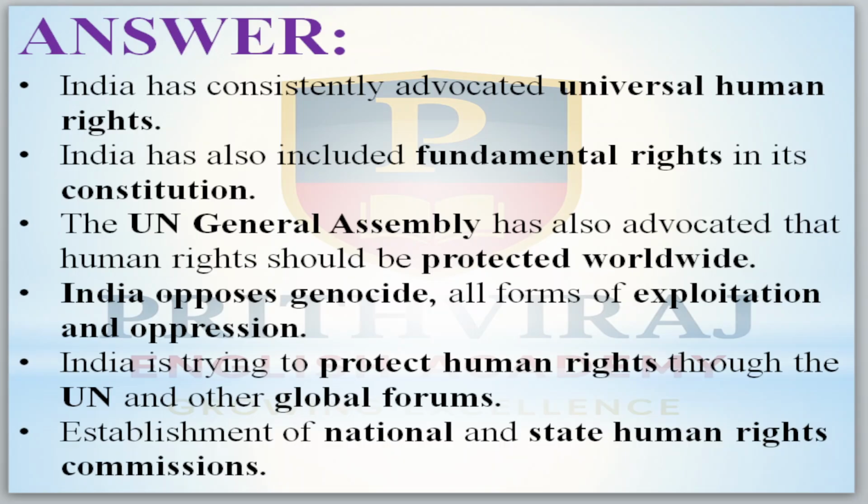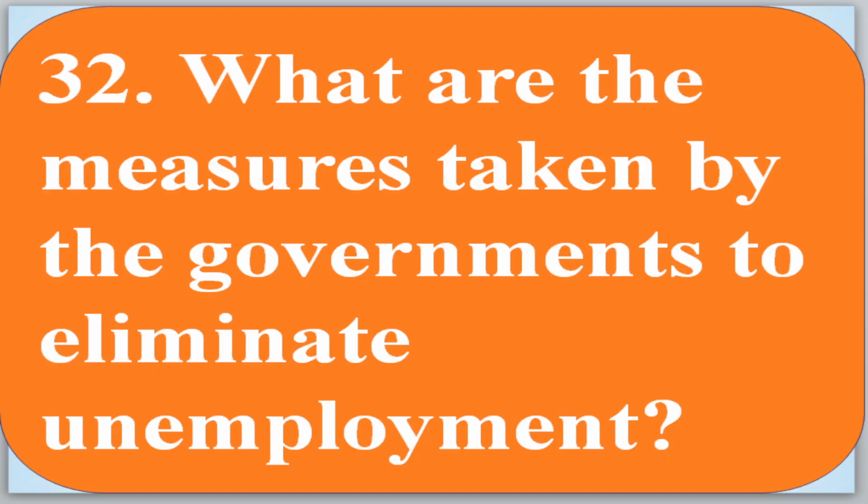India opposed genocide, meaning killing of people, and all forms of exploitation and oppression. India is trying to protect human rights through the UN and other global forums, and through the establishment of national and state human rights commissions.